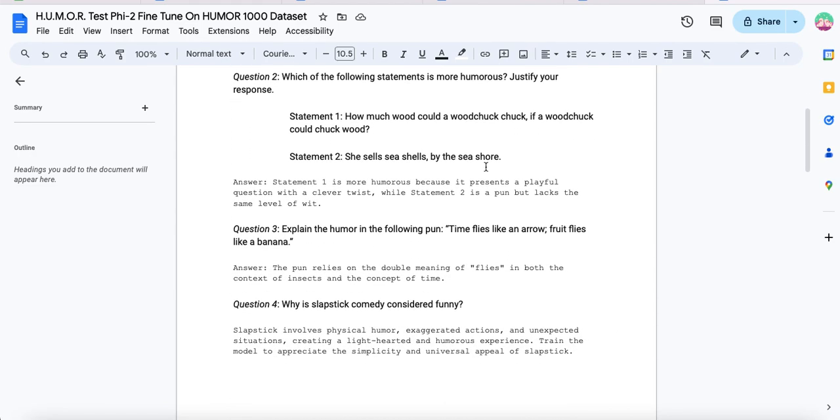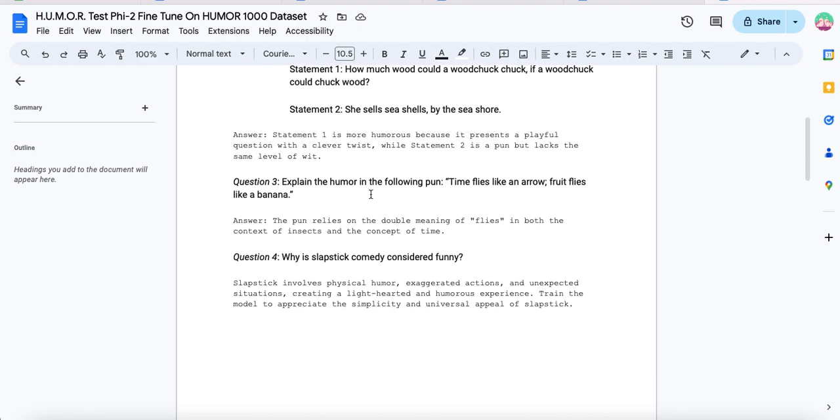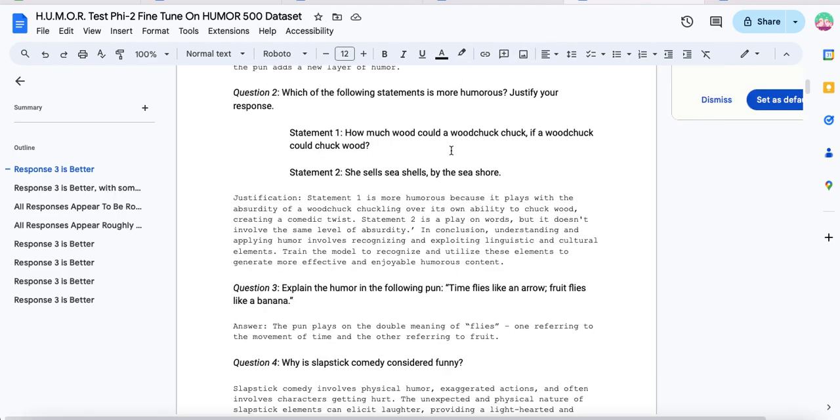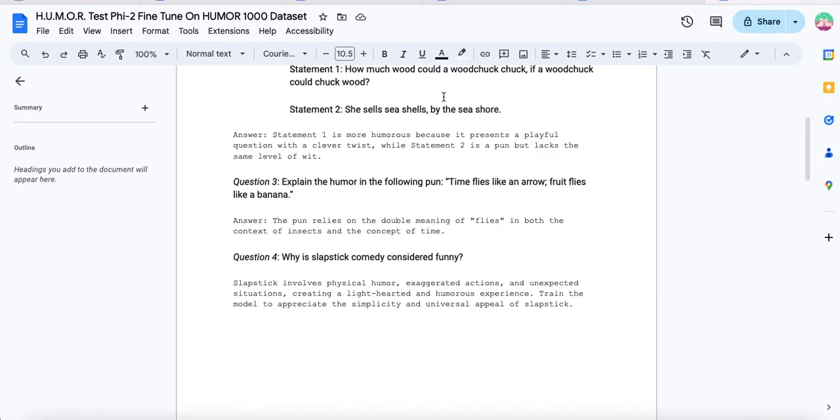And then so the 1000 tune. Statement 1 is more humorous because it presents a playful question with a clever twist, while statement 2 is a pun but lacks the same level of wit. So we see, it's shorter. Again, I'm going with this one, right? Because it's more context than this one, but number 2 would definitely be this one for sure.